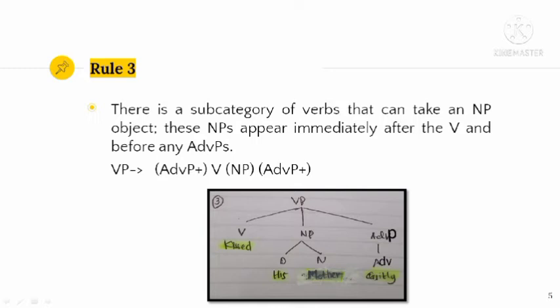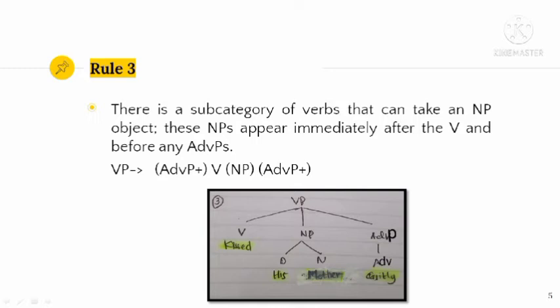And then the next is noun phrase. We write noun phrase because we know that the verb is transitive. Then we know that a noun phrase consists of determiner and noun, so we divide it into two, determiner and noun. We write his as the determiner and mother as the noun.